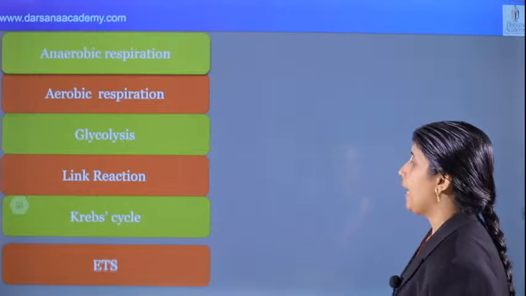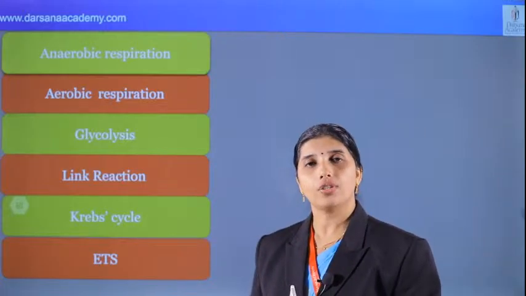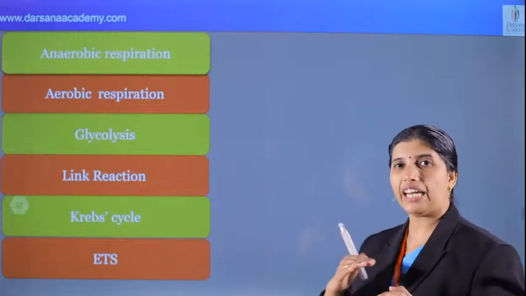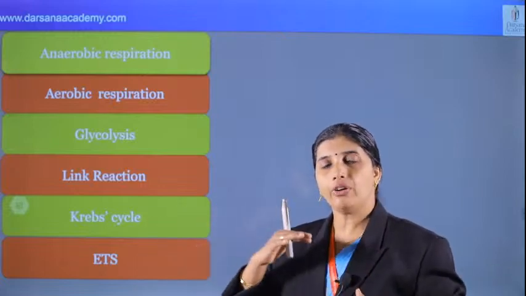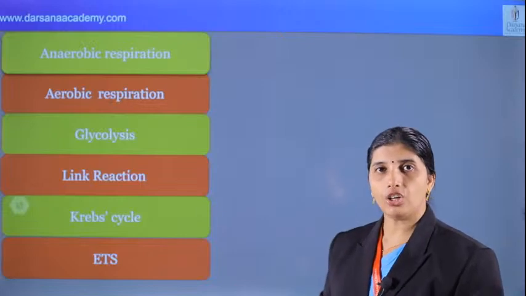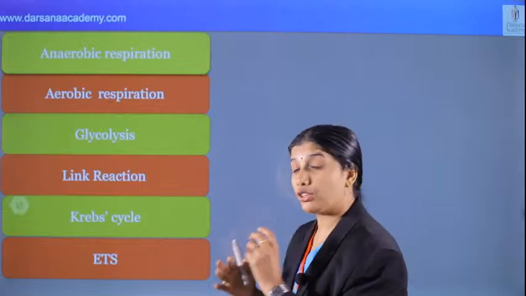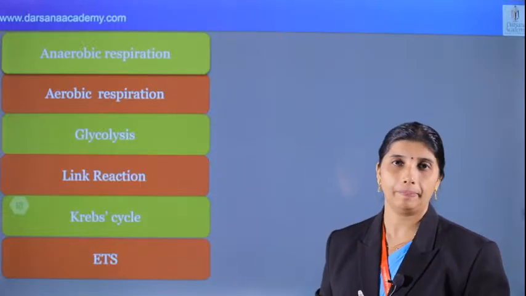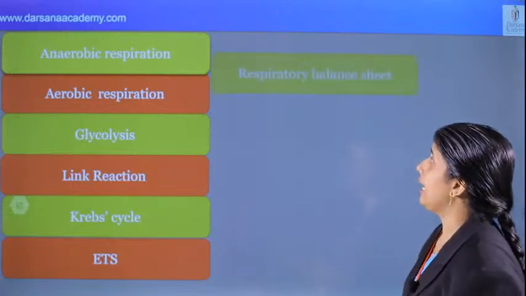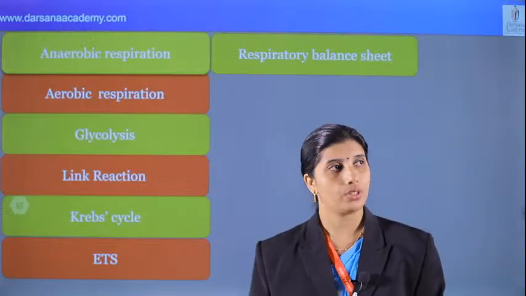And ETS, electron transport system or electron transport chain or terminal oxidation, takes place in the inner membrane of mitochondria. During this process, NADH and FADH2 are completely broken down and release ATP. That is called oxidative phosphorylation. And the last electron acceptor is oxygen. Very important point. Then the respiratory balance sheet: efficiency of aerobic respiration is 45%.